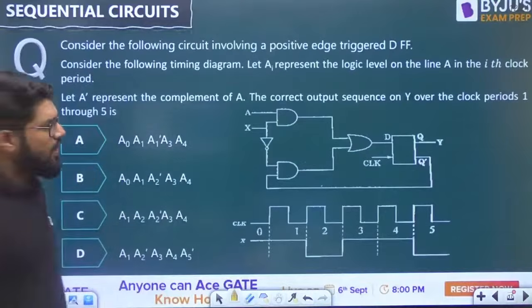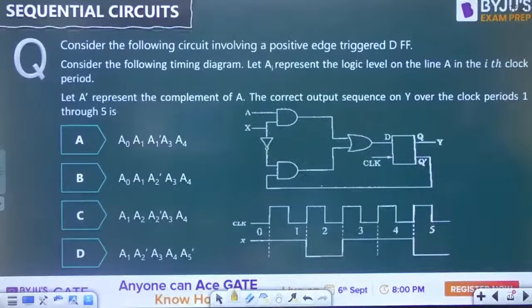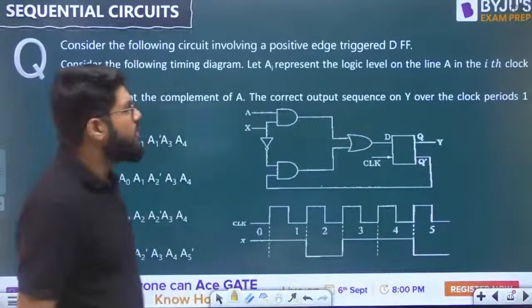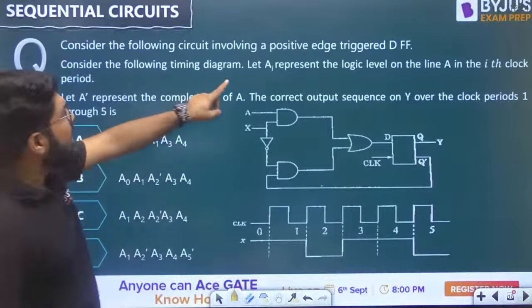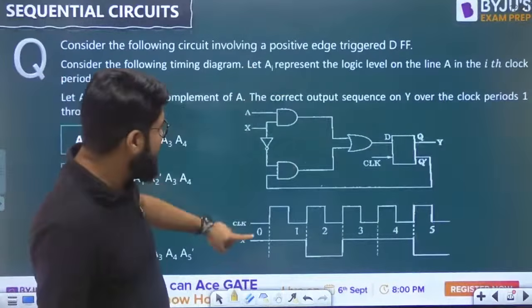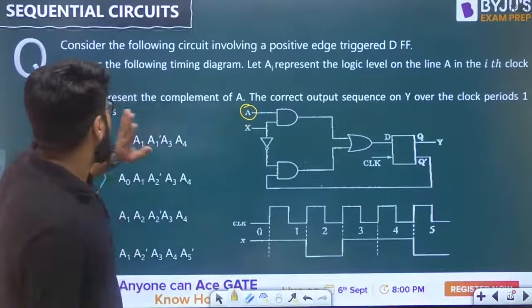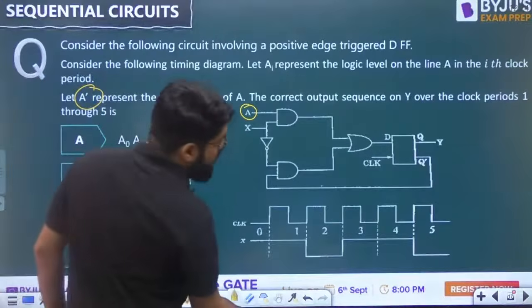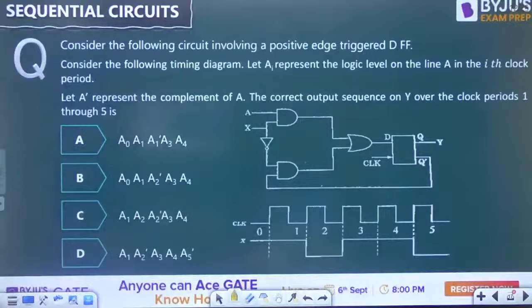Again a good question. Consider the following circuit involving a positive edge triggered D flip-flop. Consider the following timing diagram also, which is given here. Let A_i represent the logic level on the line A in the ith clock period, and let A dash represent the complement of A. What is the correct sequence on Y over the clock periods 1 through 5?